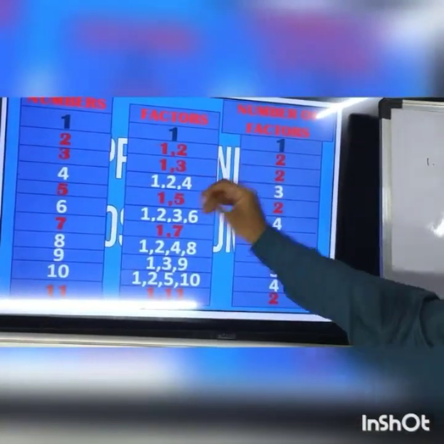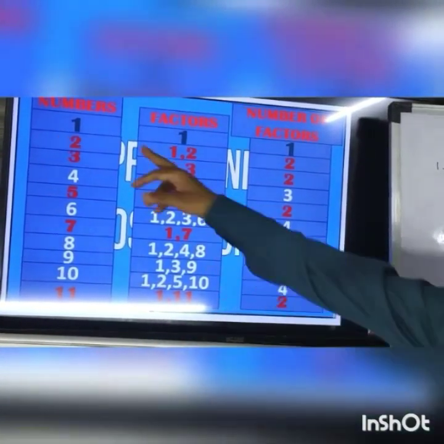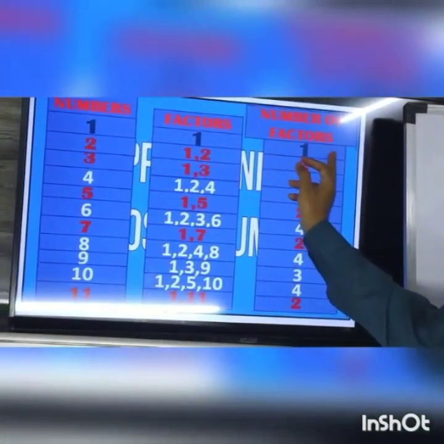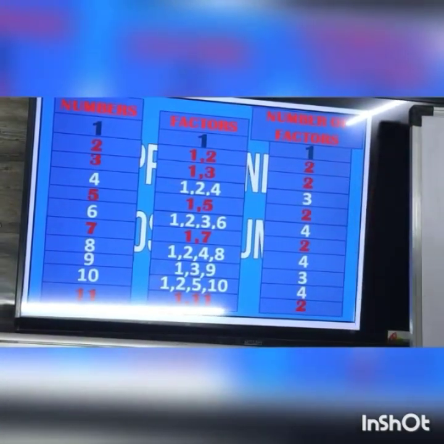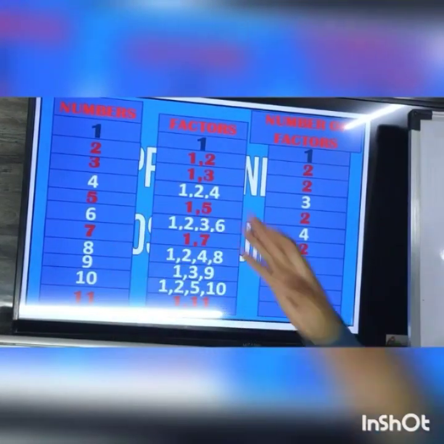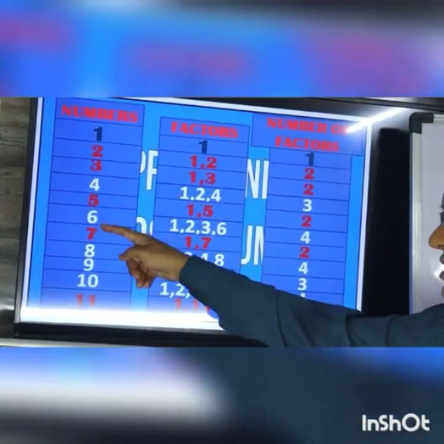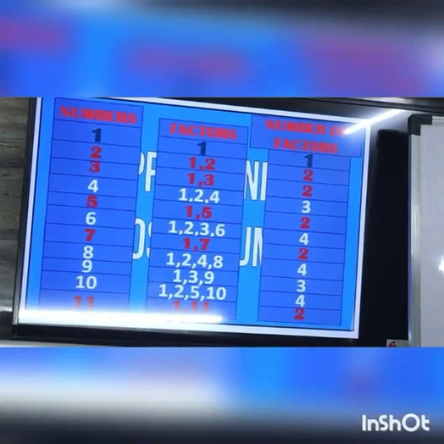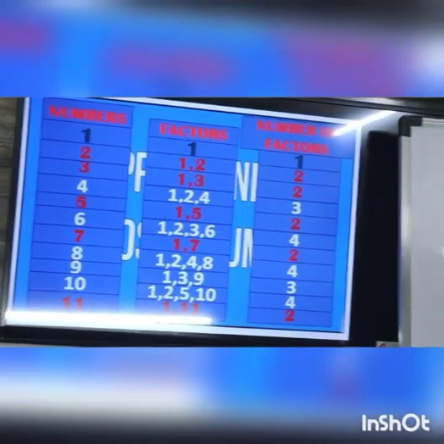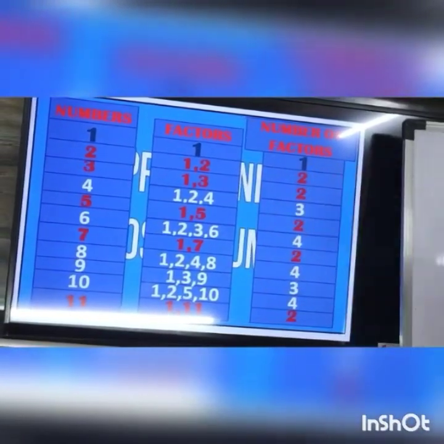Now in the table there is a clear-cut classification. This 1 is a unique number, it has got only one factor. 2, 3, 5, 7 and 11 have got exactly 2 factors, and 4, 6, 8, 9, 10 have got more than 2 factors.